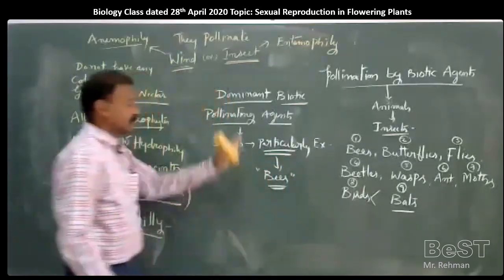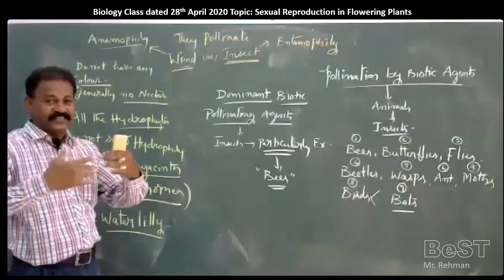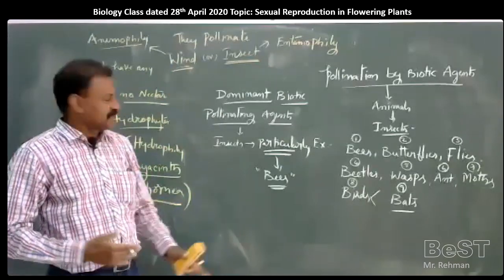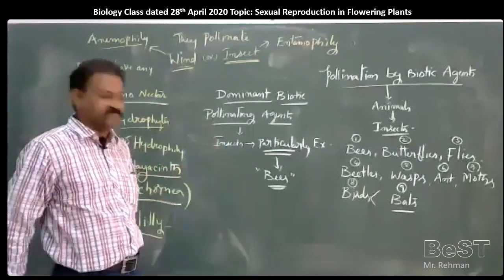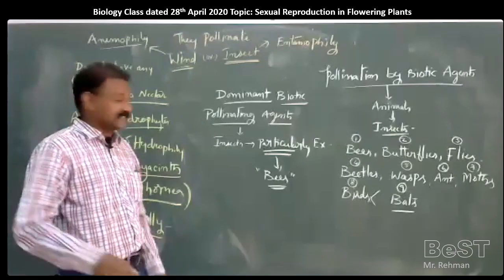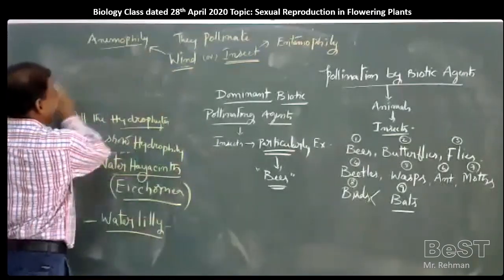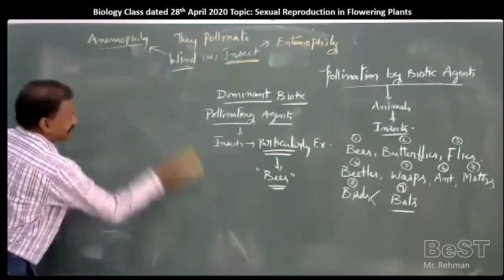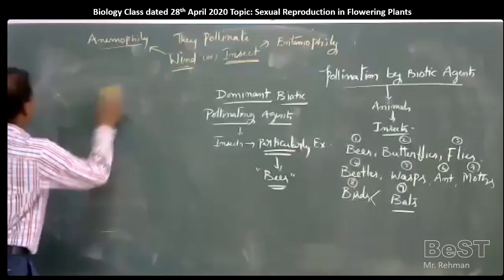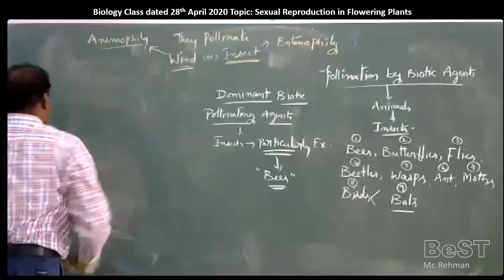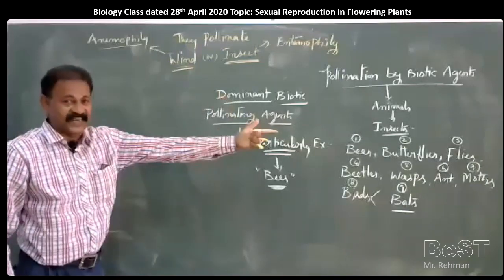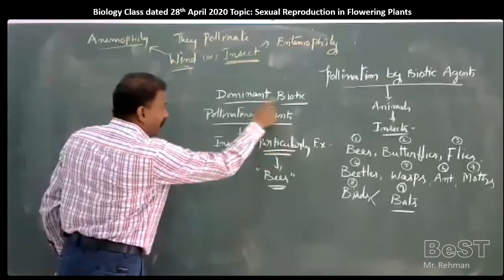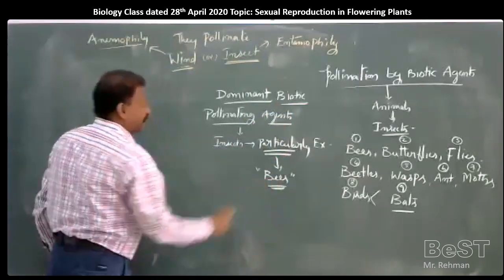Straight question from the textbook. When you refer to the textbook sentence to sentence, paragraph to paragraph, you will see various questions. In every page you can create 20 or 30 questions based upon your interest. So these are the various types of pollinating agents, and we also gave some other detail in the previous class. Now, the most dominating biotic agent is bees.